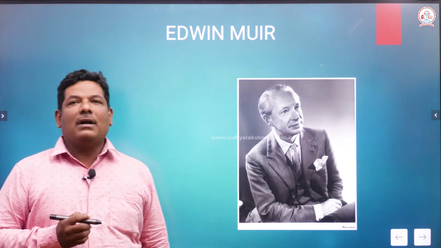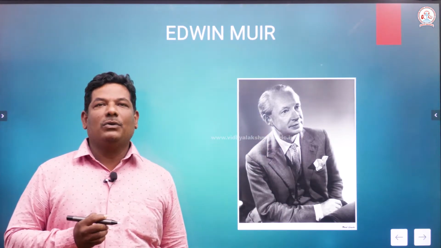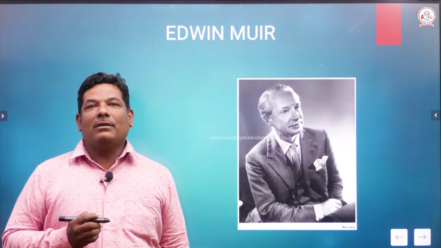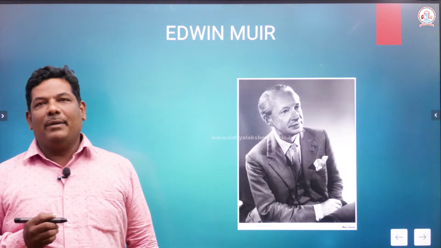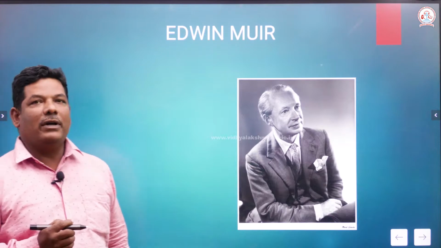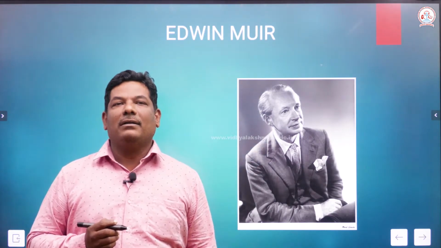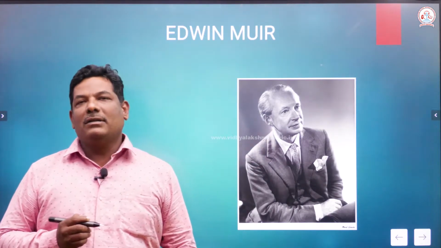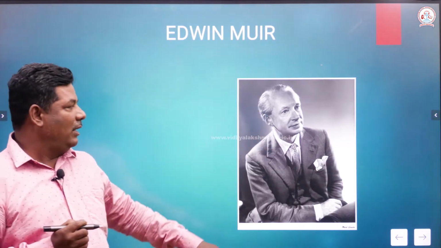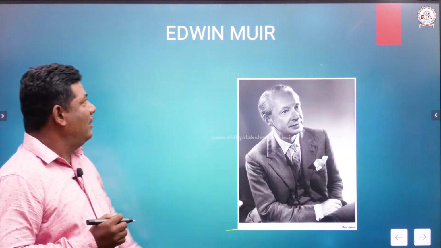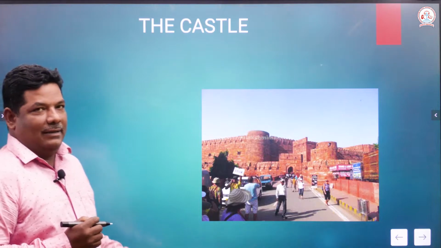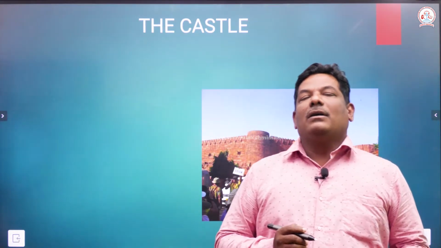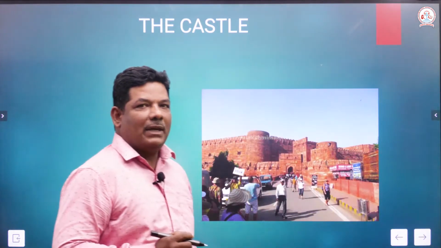The picture on the screen shows the great poet of Scotland, Edwin Muir. He is not only a poet but also a great critic and a novelist. He has written several poems. We have taken up only one poem for 12th standard, and the name of the poem is The Castle. What you see on the screen is a castle.